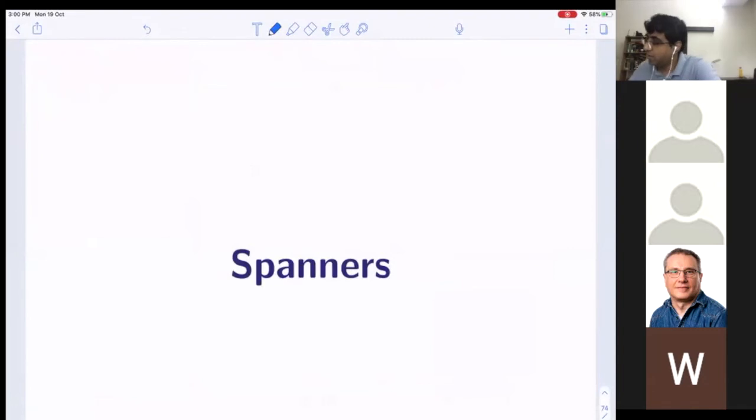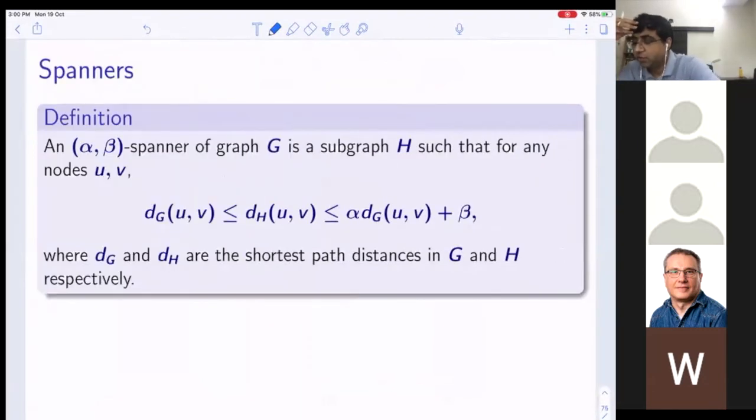Okay. So what are spanners? An alpha-beta spanner of a graph G is a subgraph H such that for any nodes U and V, the distance in H is at least the distance in G, but at most alpha times the distance plus beta, where d_G and d_H are shortest path distances in G and H respectively.